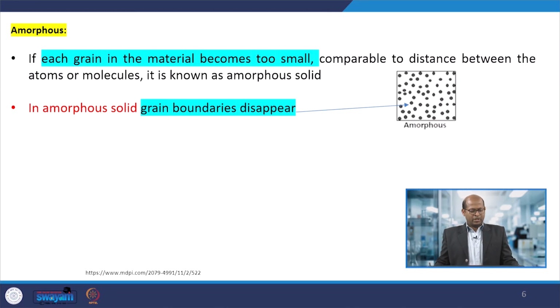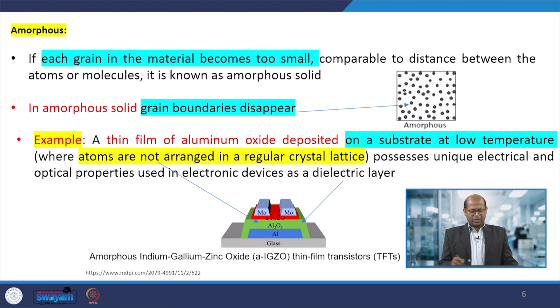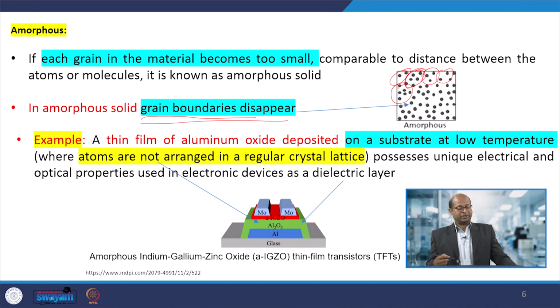Okay. In polycrystalline materials, I said there is some grain boundary present, meaning one particular way of arrangement of crystals changes to another. There is grain boundary in polycrystalline material, but in the case of amorphous materials, that type of grain boundary is absent. The atoms or molecules are randomly distributed.